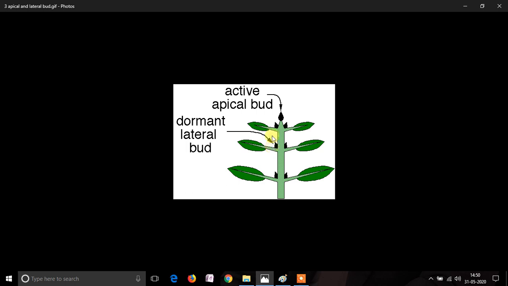Hormone auxin helps in the growth of this apical bud, the one which you can see encircled with the yellow cursor. And these lateral buds can't grow if the apical bud is growing. This lateral bud can grow only if the apical bud is removed.